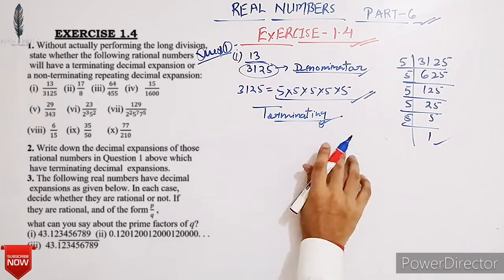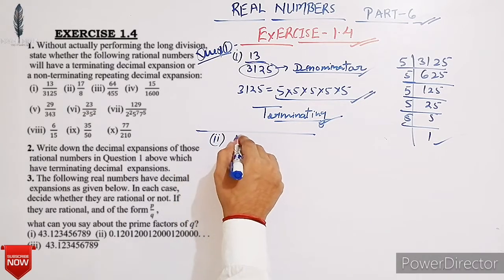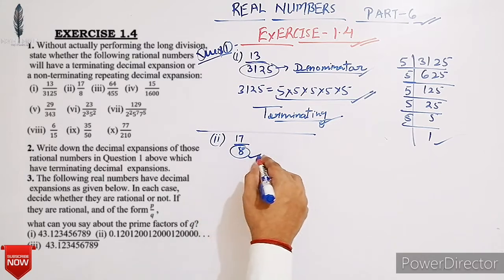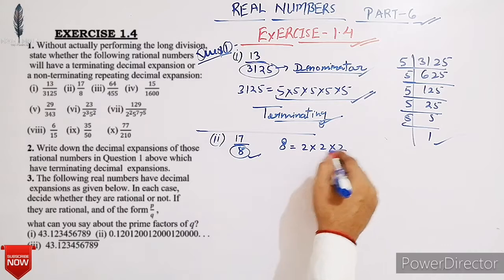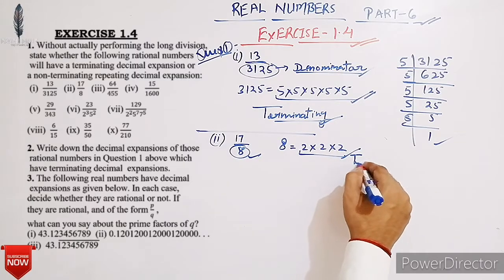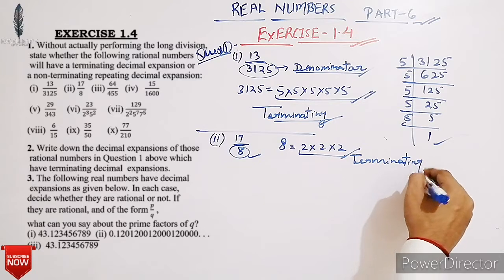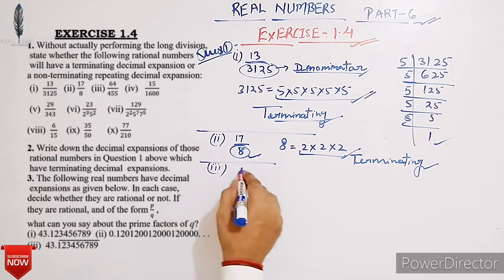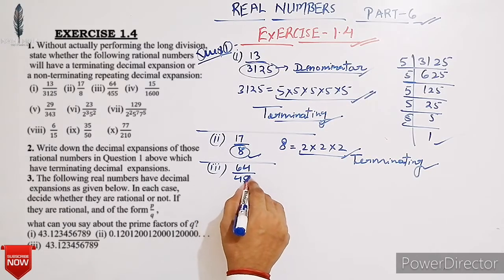Okay students. Now second, 17 upon 8. Here 8 is equal to 2 into 2 into 2. Here it has 2 as the only prime factor. So 17 upon 8 must have a terminating decimal expansion.